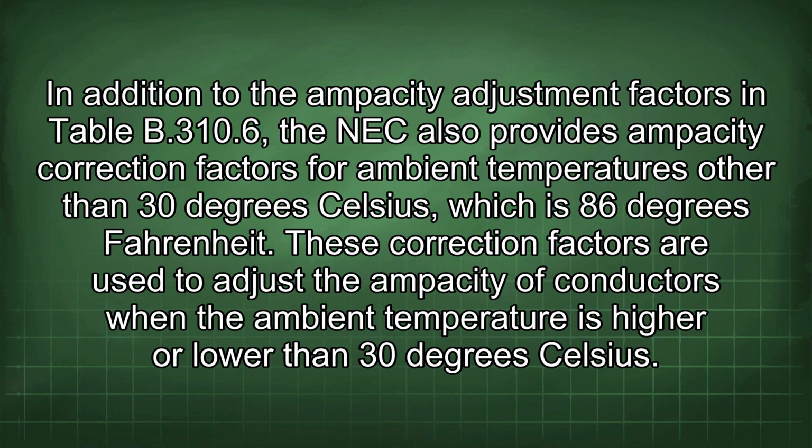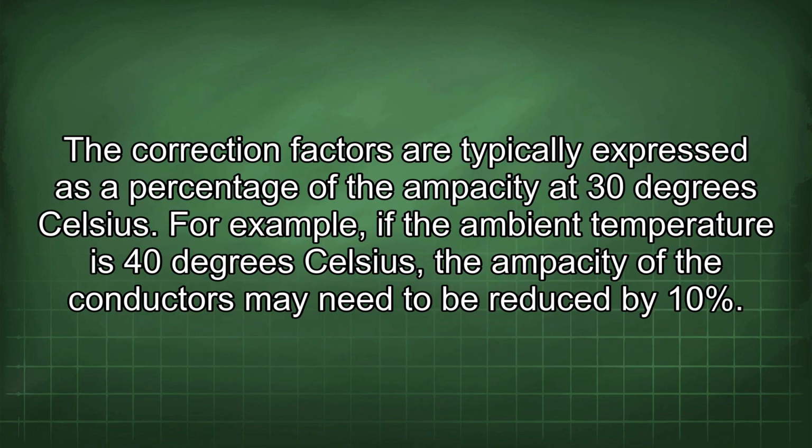In addition to the ampacity adjustment factors in Table B.310.6, the NEC also provides ampacity correction factors for ambient temperatures other than 30 degrees Celsius, which is 86 degrees Fahrenheit. These correction factors are used to adjust the ampacity of conductors when the ambient temperature is higher or lower than 30 degrees Celsius. The correction factors are typically expressed as a percentage of the ampacity at 30 degrees Celsius.